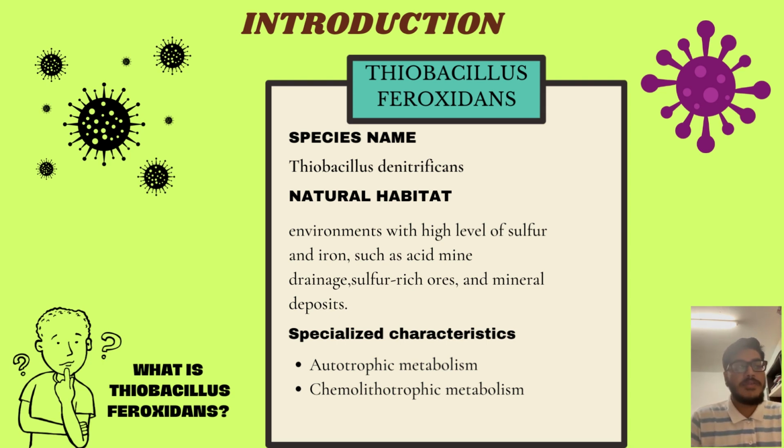These bacteria have specialized characteristics: an autotrophic mechanism and a chemolithotrophic mechanism. The autotrophic mechanism is that bacteria obtain carbon for growth and survival from carbon dioxide, but the chemolithotrophic mechanism is that bacteria obtain their energy from the oxidation of inorganic non-carbon compounds.